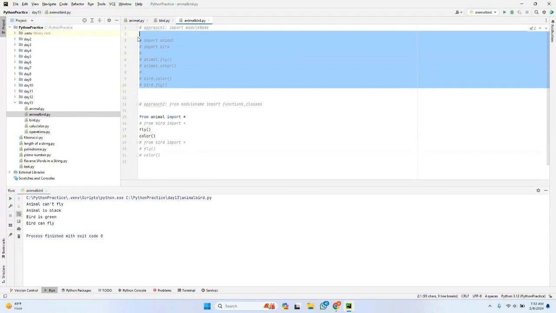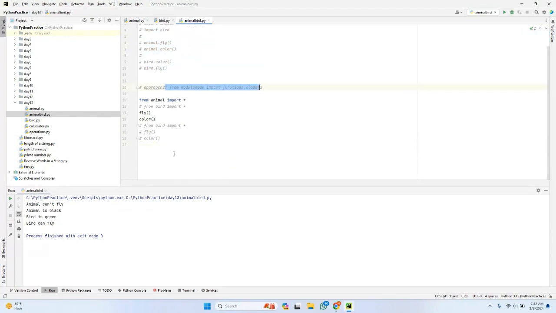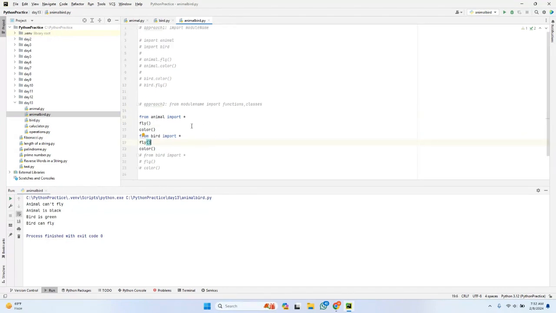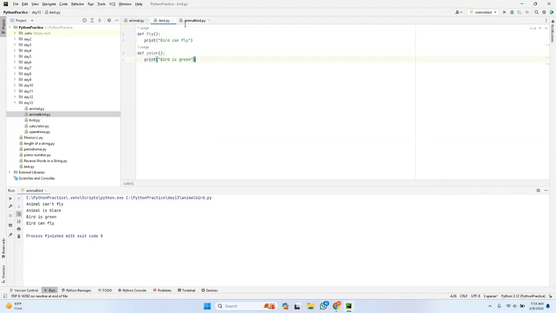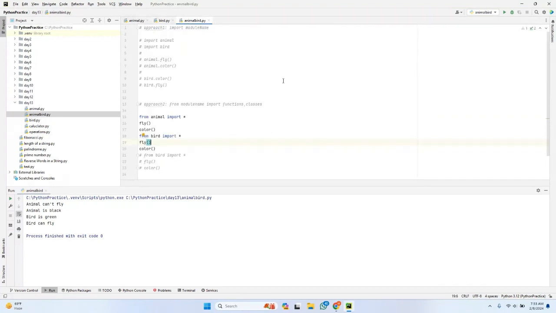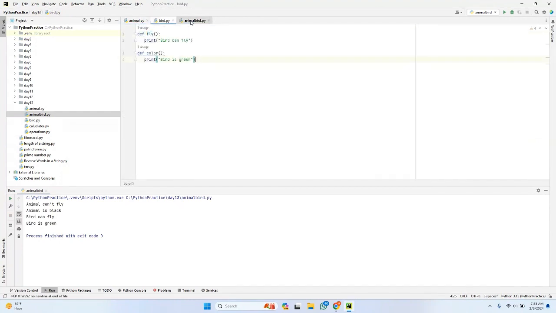If you want to use this approach, you need to specify those functions, classes, or anything you want to import after this statement. Similarly, if you use two from statements, one after the other, it will take the respective functions from the nearest from statement. In this way, you can import functions and classes from different modules which have the same function, class or variable names. But the better approach, if modules have the same function names, is approach 1.